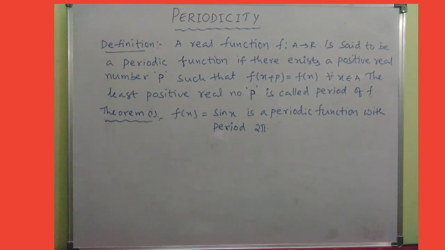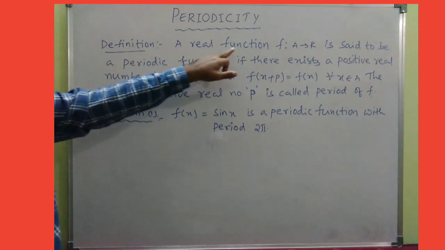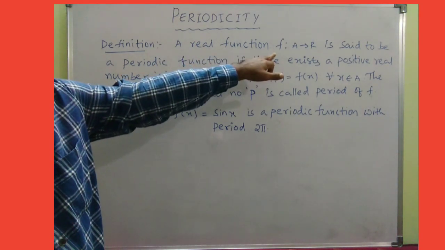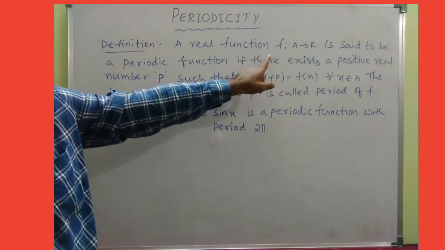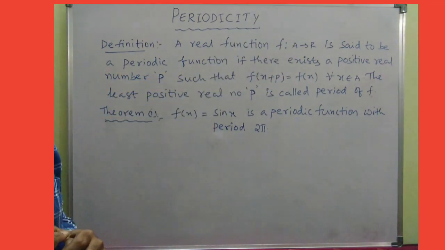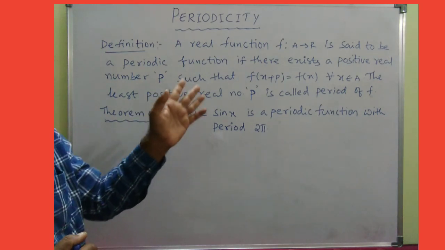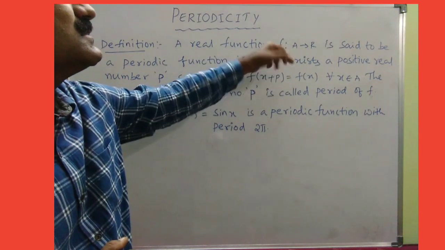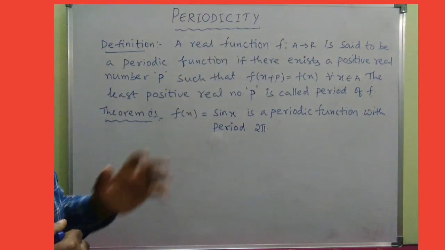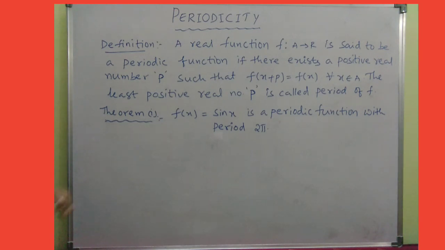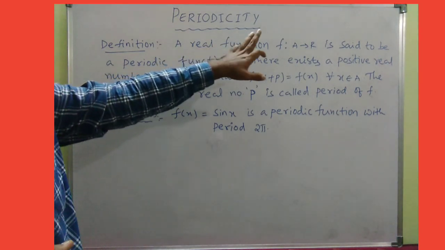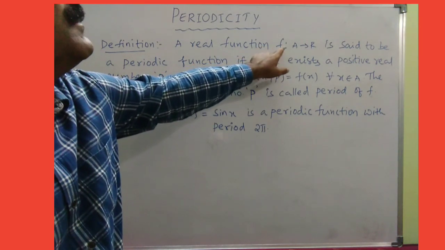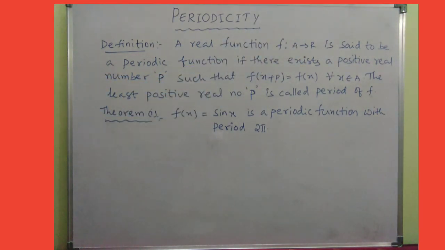So look at the definition, everybody. A real function f mapping from capital A to capital R. One is the domain and the other is the codomain, and these are the things you are going to learn in the chapter on functions. So right now just try to understand this definition. A real function, that is some function denoted as f, which is mapping from capital A to capital R, is said to be a periodic function.